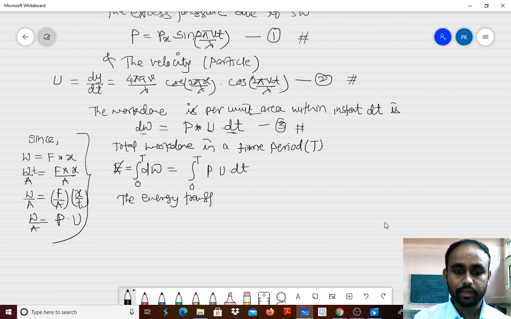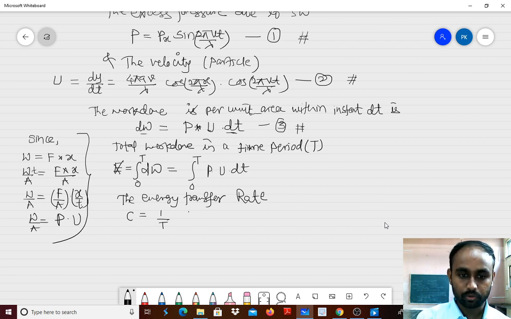So what is our target? This one is the only target, energy transfer. Here the energy transfer will be denoted as C. Energy transfer means nothing but this total work done, and when we talk about energy transfer per unit time, we have to divide by the average, giving the energy transfer rate. It is simply 1 by T, because we are talking about the rate, times the integral from 0 to T of p into u into dt. This is the rate at which energy is transferred through the stationary wave.